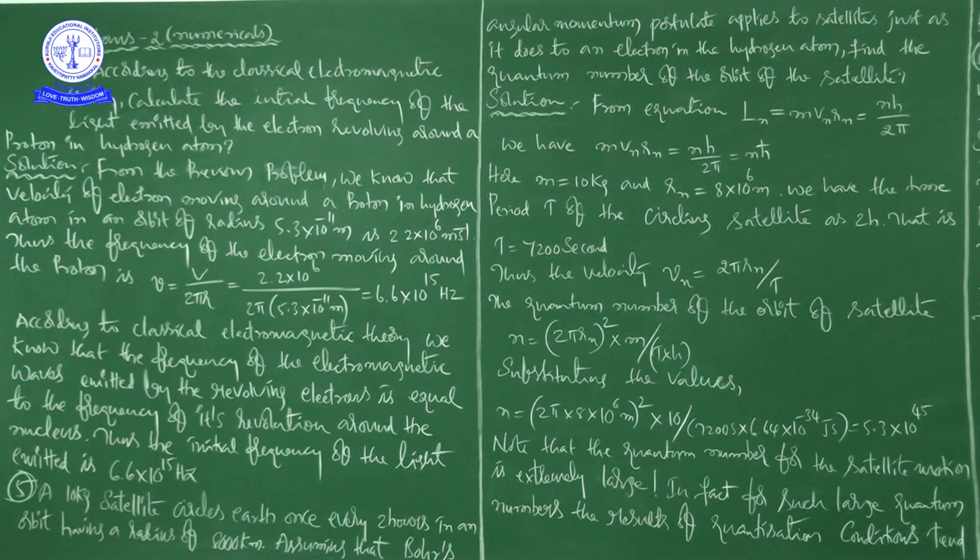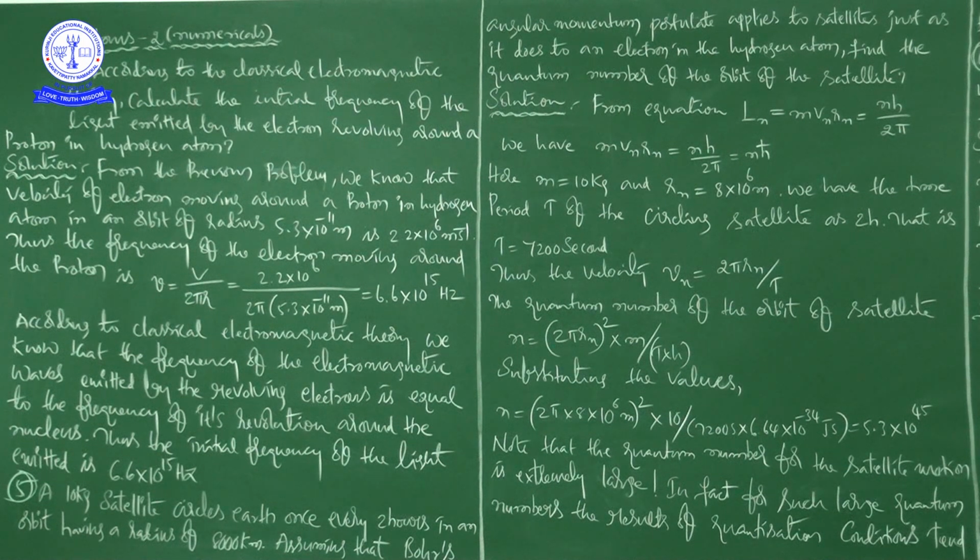According to classical electromagnetic theory, we know that the frequency of the electromagnetic waves emitted by the revolving electrons is equal to the frequency of its revolution around the nucleus.